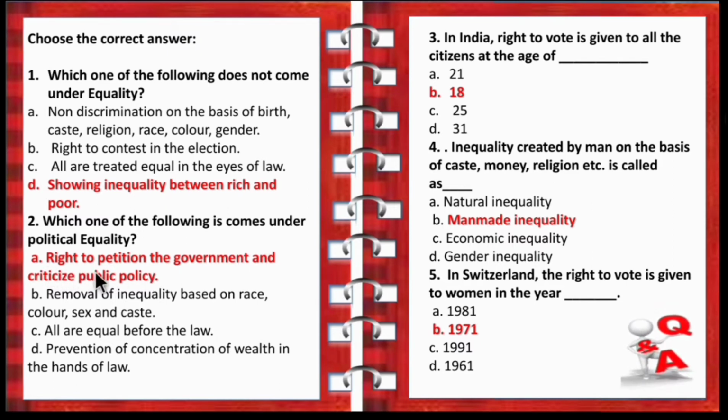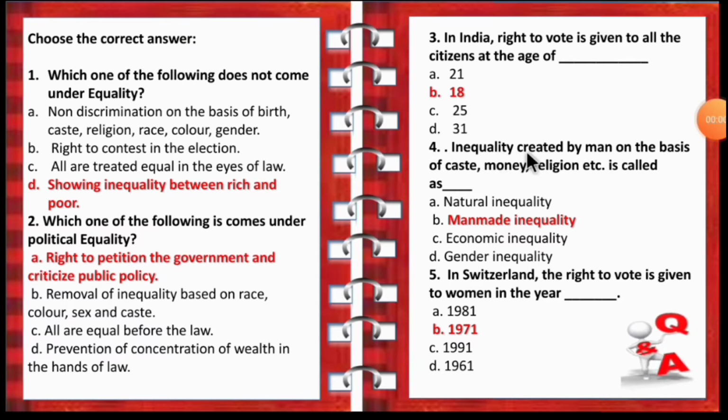Next, the third question. In India, the right to vote is given to all the citizens at the age of, the options are 21, 18, 25 and 31. So we all know a person who has completed the age of 18 can cast their vote. So the answer is option B, 18.